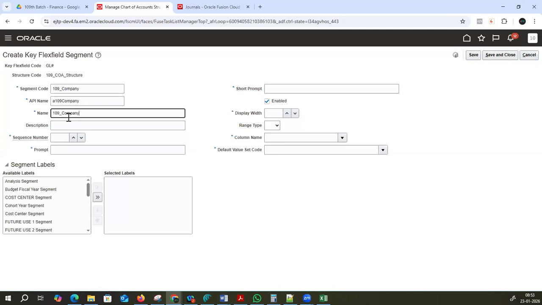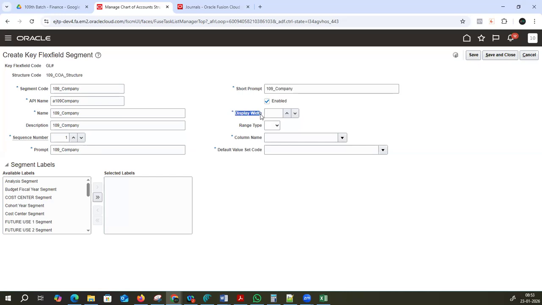Come into the name, paste it, description, paste it, sequence number 1. We want to see company in the first position. Paste it. Prompt, short prompt also this one. Prompt is nothing but display. Okay, short prompt is a display.